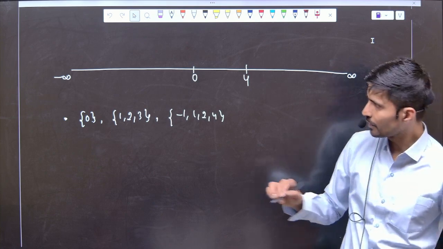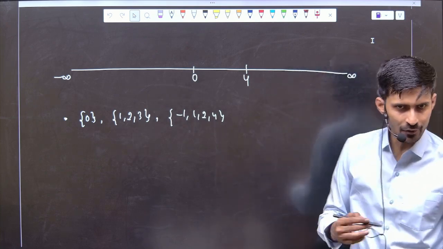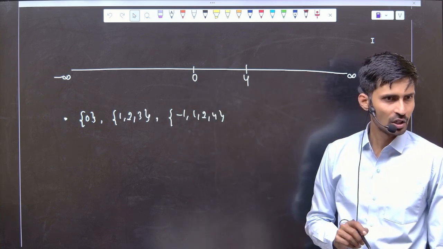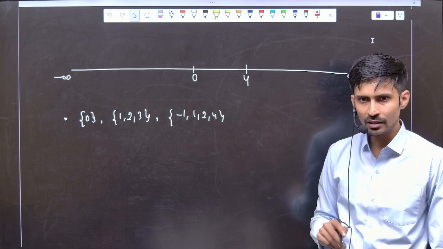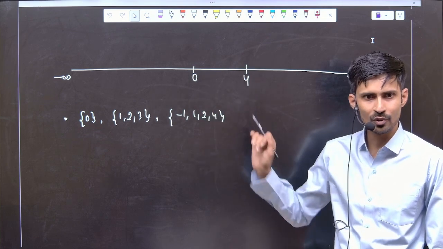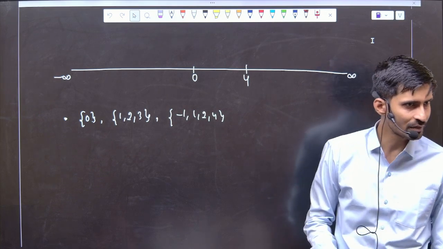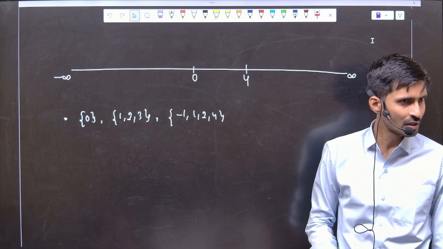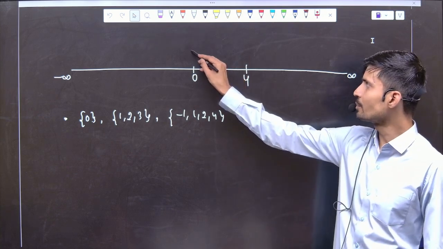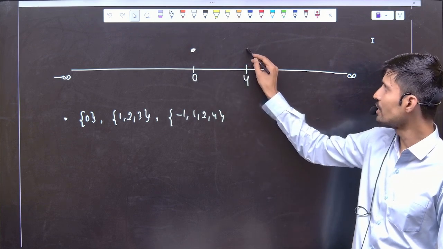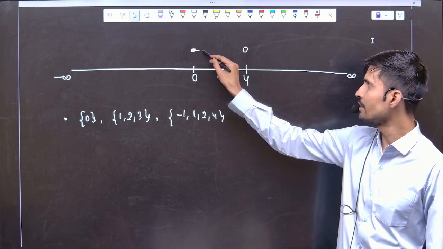But before coming to that bracket, if I am saying represent all numbers between 0 to 4, the first question should be, sir, what about 0 and 4? Will 0 and 4 be part of that system or not? So now let's say 0 is part of the system, I will put a dark circle. And 4 is not a part of the system. And I am saying represent all these numbers.